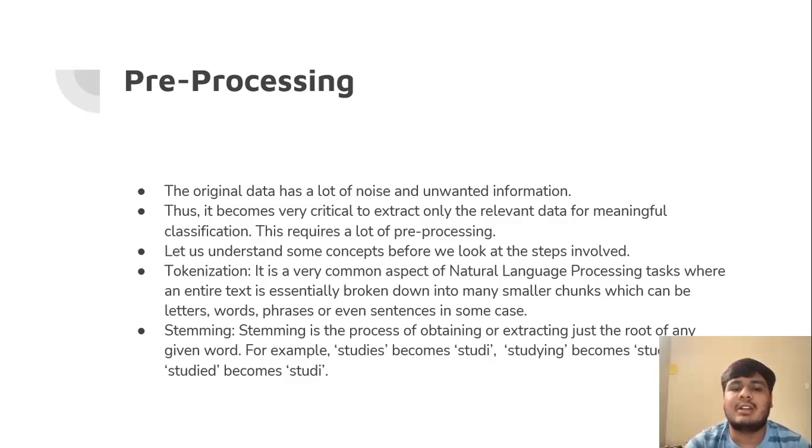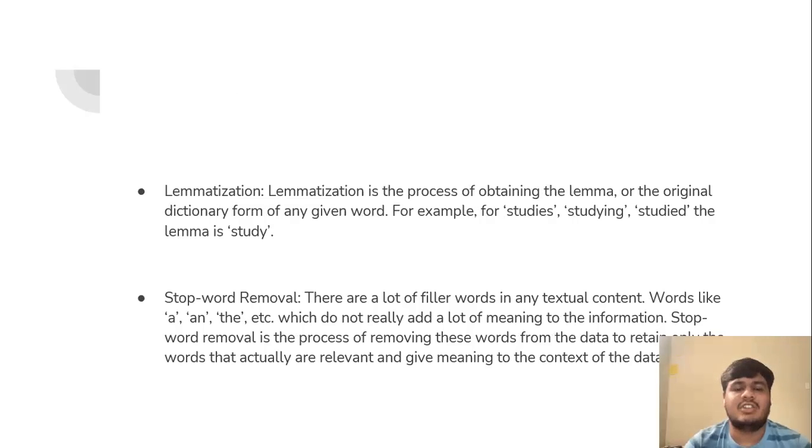It is a very common aspect of natural language processing tasks where the entire text is essentially broken down into many smaller chunks, which can be letters, words, phrases, or even sentences in some cases. The second one is stemming. Stemming is the process of extracting just the root of any given word. For example, studies becomes study, studying becomes study, and studied becomes study. Lemmatization is the process of obtaining the lemma or the original dictionary form of any given word. For example, for studies, studying or studied, the lemma for this word is study.